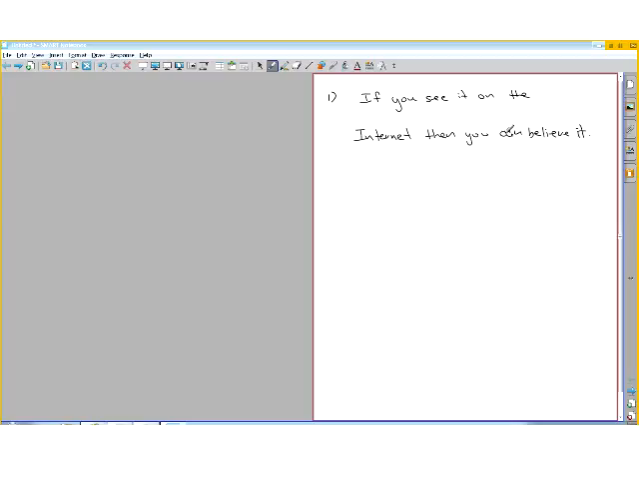And I'm looking at the solution manual. And there's 2 ways. You can believe it if you see it on the internet, or if you see it on the internet, you can believe it. So either one is really okay.